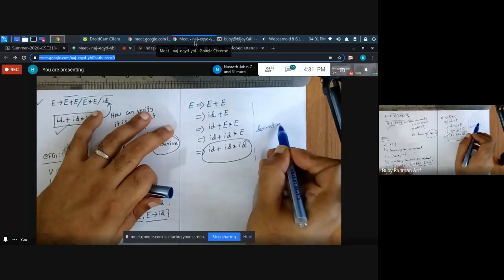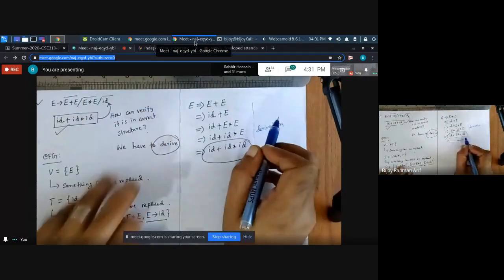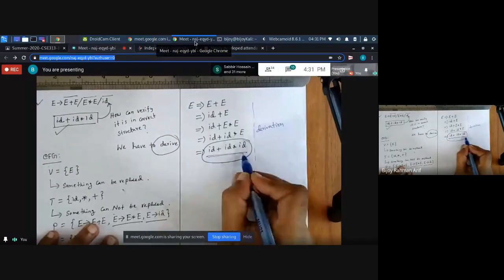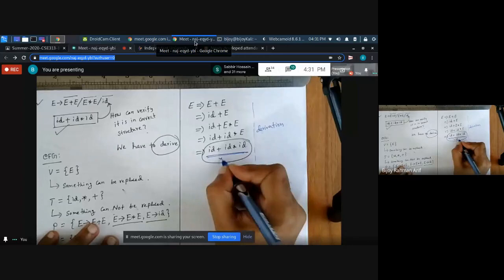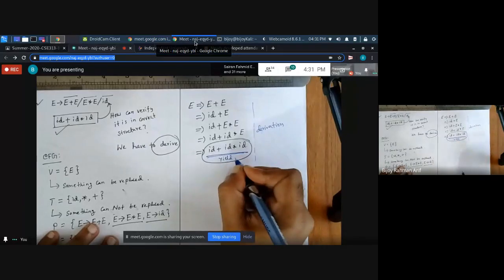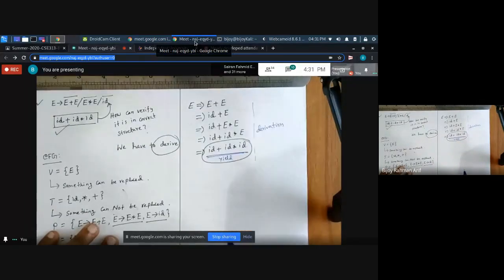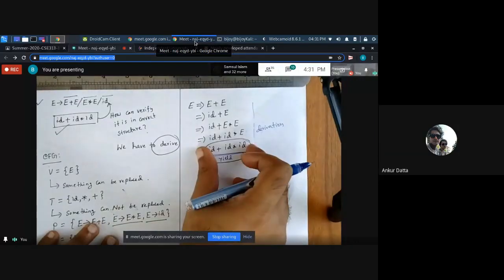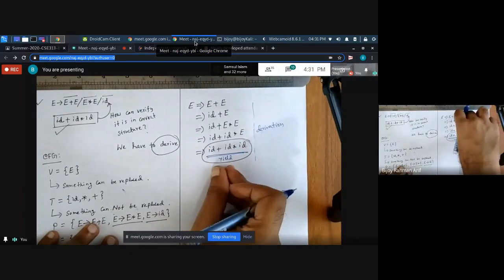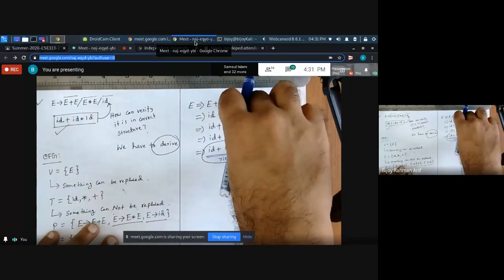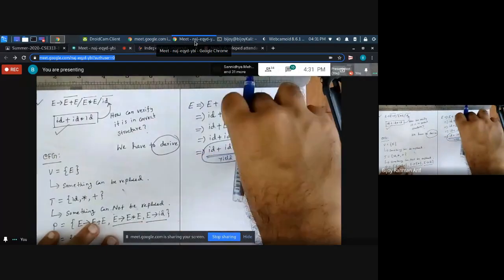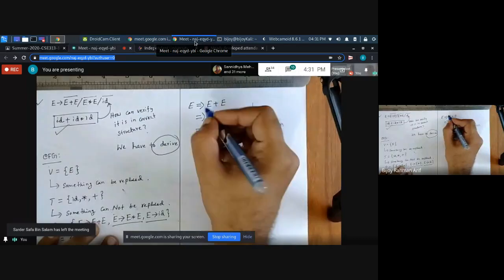The whole procedure is called derivation.